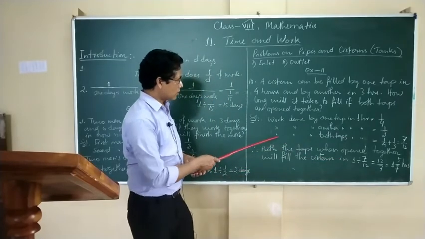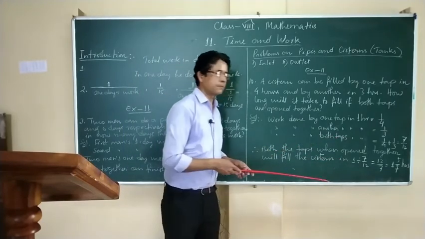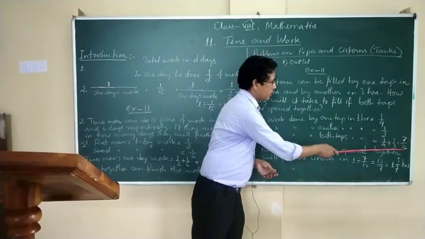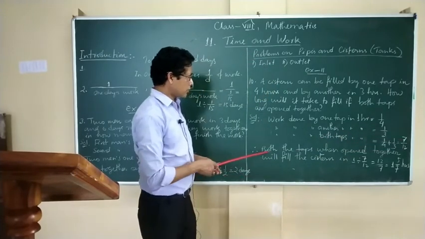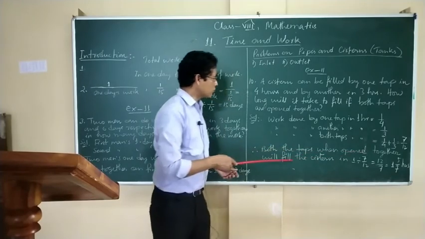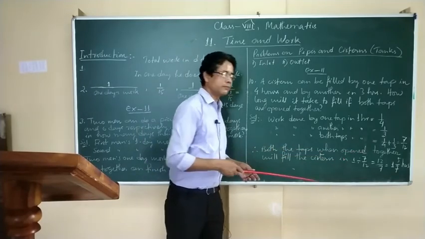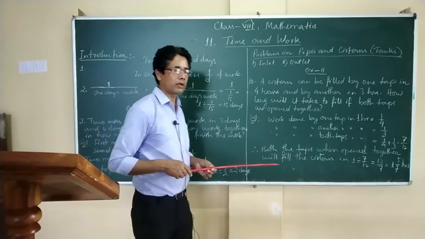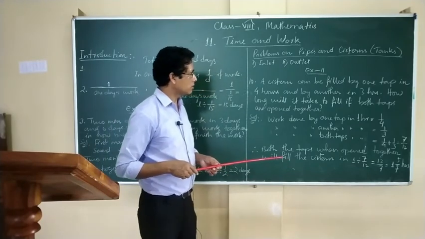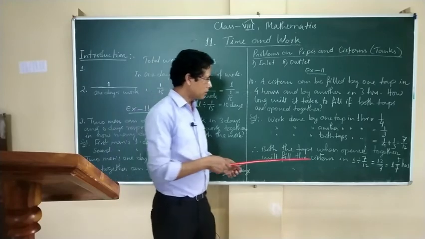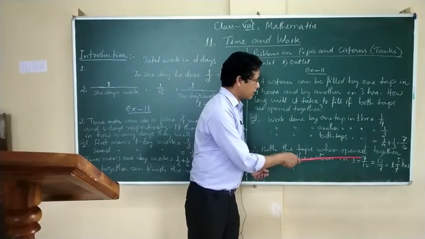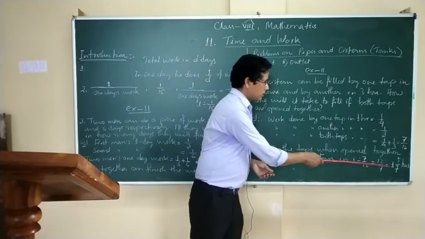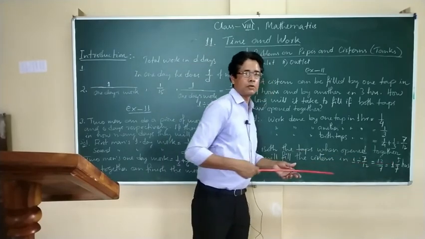Now the work done by both taps together in 1 hour will be the sum of these two, that is 7 by 12. How much time will it take to fill up the tank if both the taps are open together? 1 divided by 7 by 12, which equals 1 5 by 7 hours.